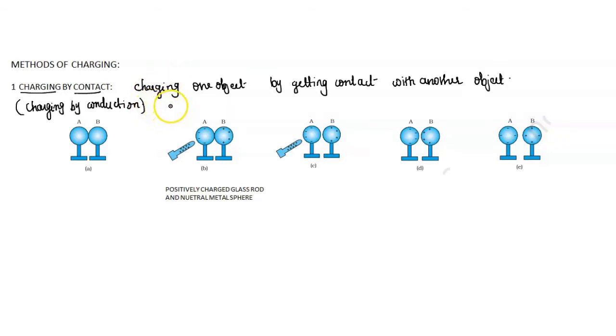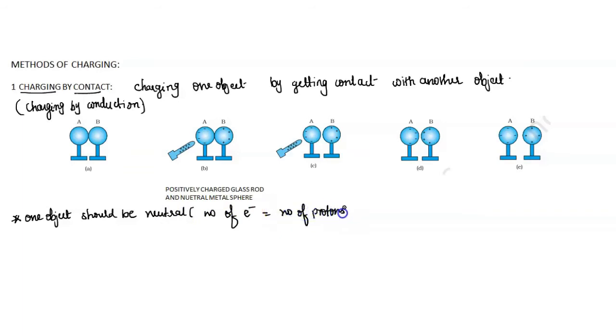In this case, one object should be neutral. Neutral means what? Number of electrons is equal to number of protons, right? When the number of electrons inside the object becomes equal to the number of protons, we can say that object is in a neutral state.